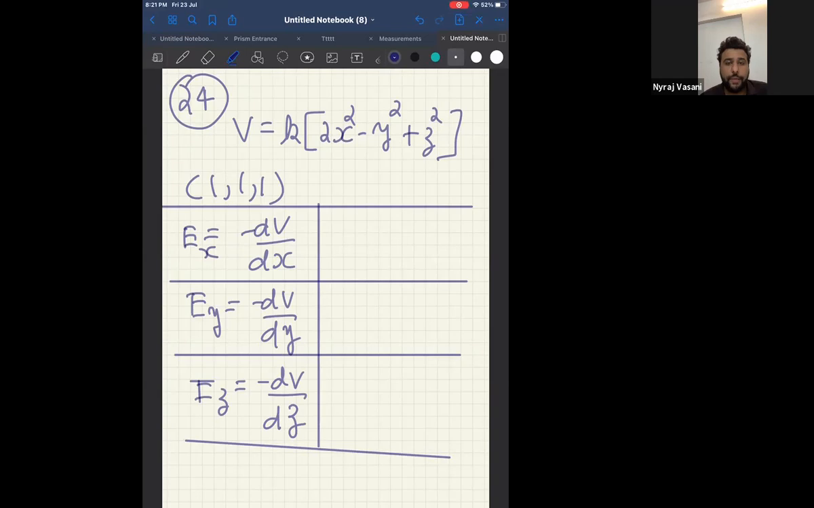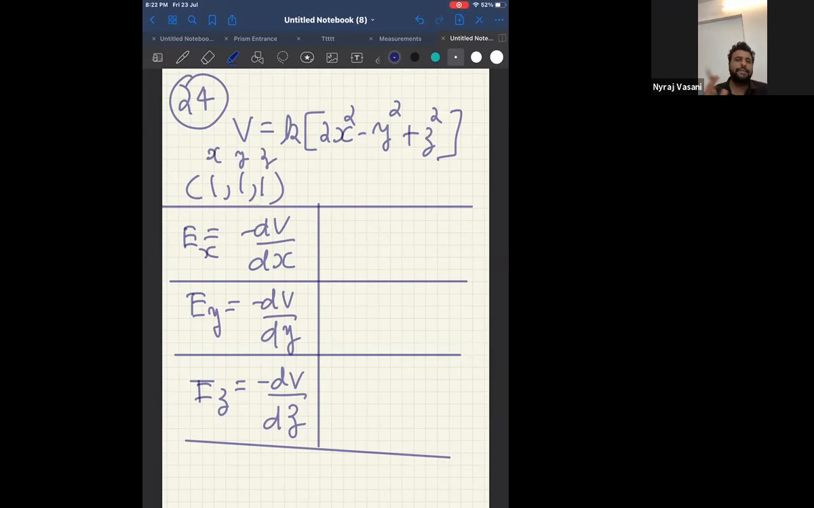Okay, for people who wanted 24th one, other people continue 25. So people who wanted 24th one, they have given V is equal to something that I've written on the screen, and they have told 0.111. 111 means x is 1, y is 1, z is 1. Okay. Now you know the formula E is equal to minus dV by dr.